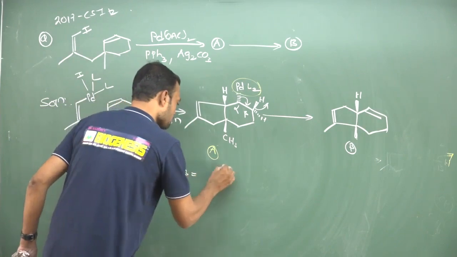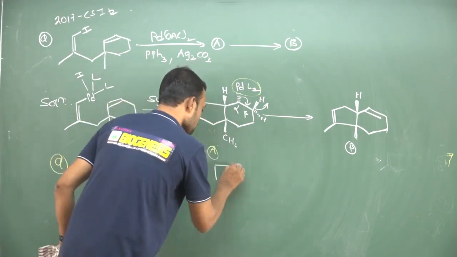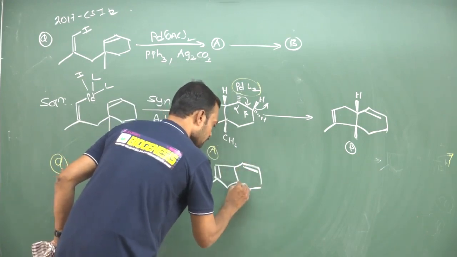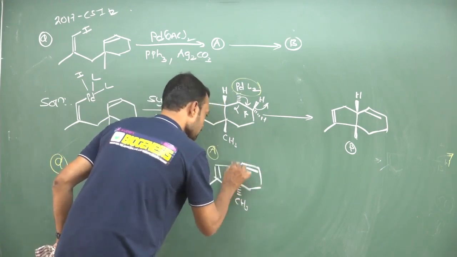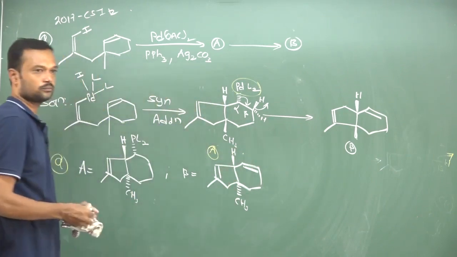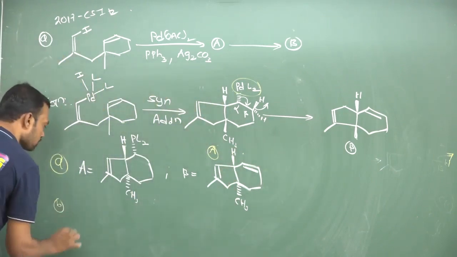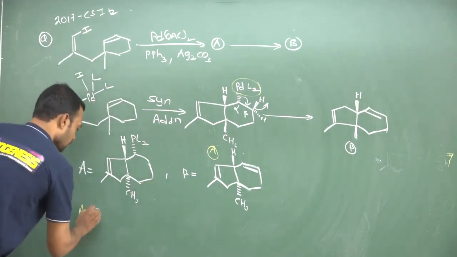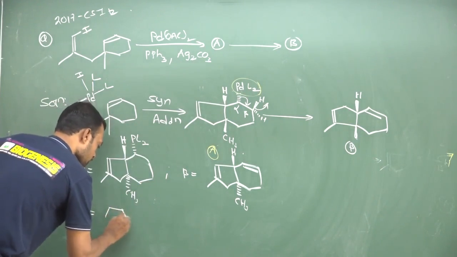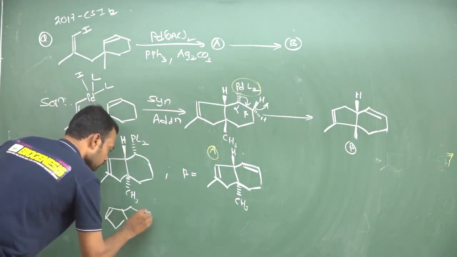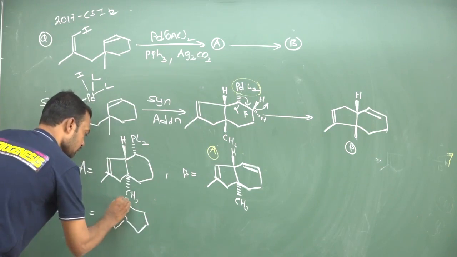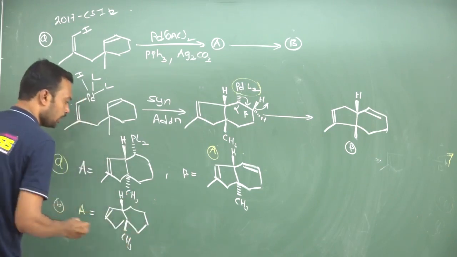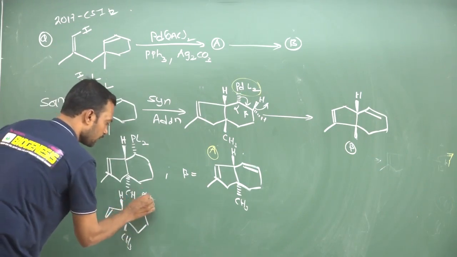And what about option B? Option B is as usual, the 5-membered ring is present. Now the 6-membered ring has a double bond, and here this is completely below and this is completely above. Like that they give 4 options. This is your option A. Then go for option B. In option B, A means your intermediate. What is A? A is approximately the same product, with a double bond, and this is a 6-membered ring, and here they give a thick line and here also a thick line. This is methyl, and here they give a dotted line with palladium and 2 ligands.